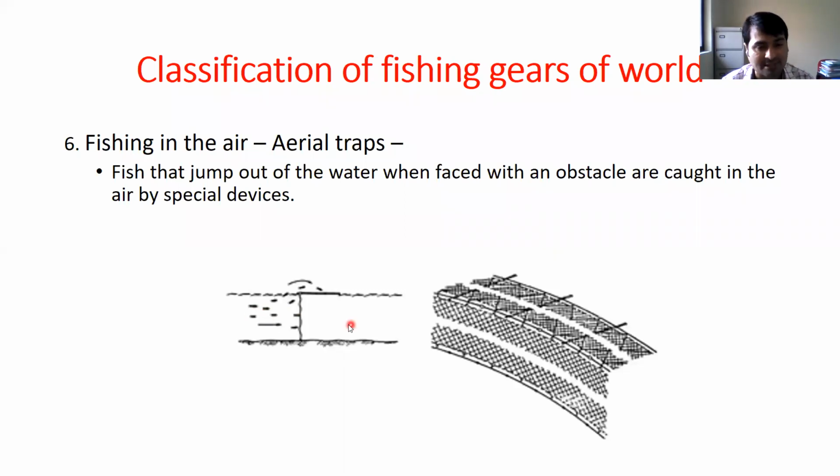Fishes are moving in this direction and one obstacle is provided in this path. So fishes jump from the water and fall into this gear or trap, you can see. Here the fish will fall and here it will be captured. So in this area fishes will be captured, not in this area. So this is another kind of fishing method or fishing gear.